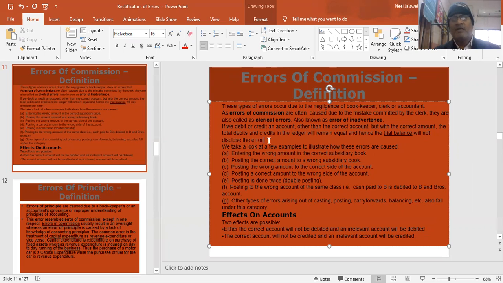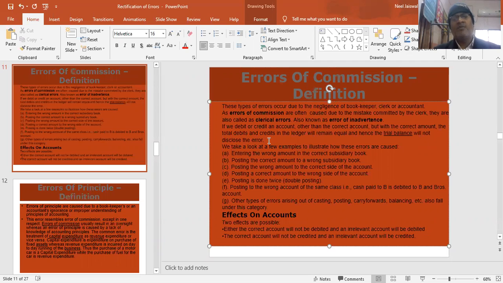Suppose wages paid are 1,000. Instead of that, in my journal I write wages paid as 100 and wages account as 100. So this is an error which is not disclosed by the trial balance, but it is an error. Let's take a look at a few more examples. Entering the wrong amount in the correct subsidiary book. Subsidiary books means our day books.